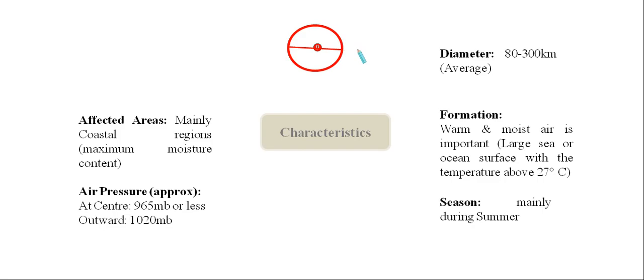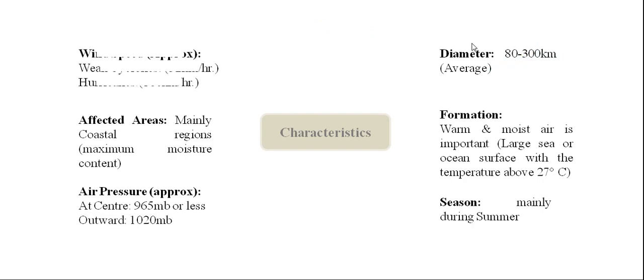In Bengali, this diameter is known as bash. With the help of this diameter, we are getting two equal halves of the same circle. So for tropical cyclone, the diameter is 80 to 300 kilometers, or you can say the area coverage of tropical cyclone is approximately 80 to 300 kilometers.